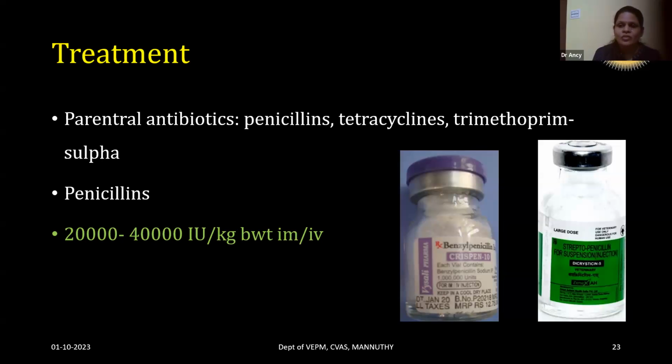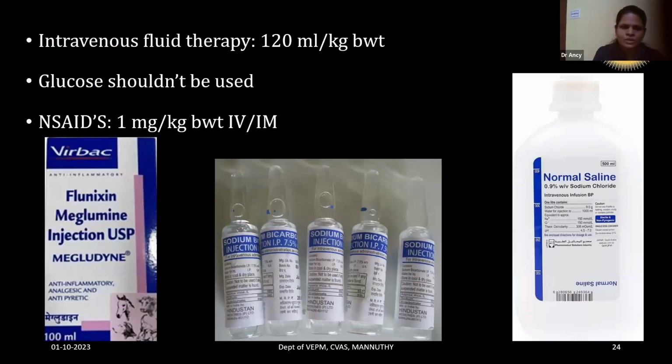Different preparations of penicillins are available, like procaine penicillin or penicillin G sodium preparations. So based on the preparation and the amount of penicillin present in that vial, the dose has to be calculated. And 20,000 to 40,000 IU per kg body weight is used.